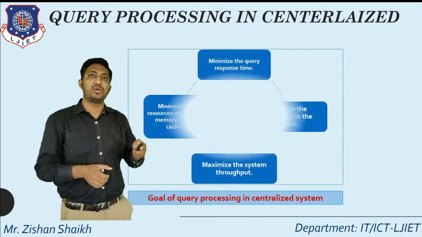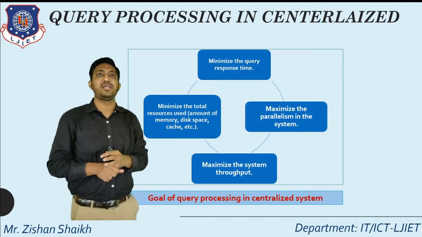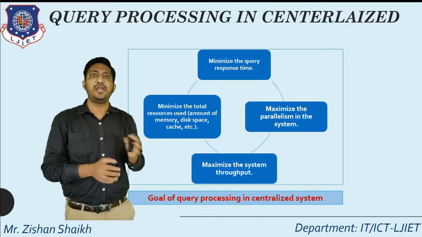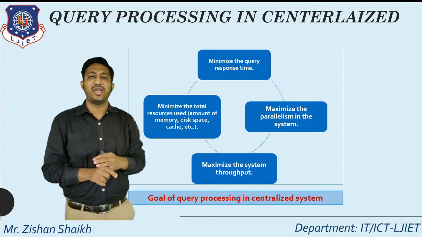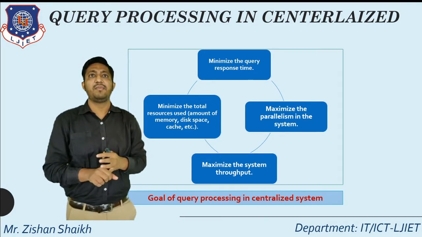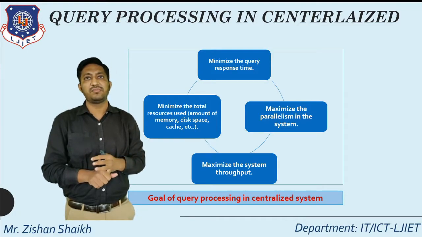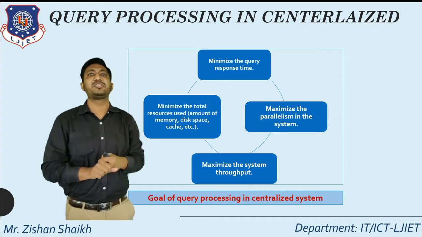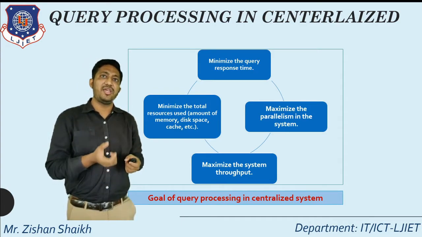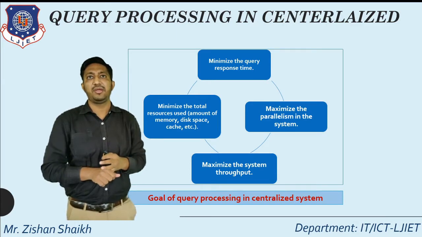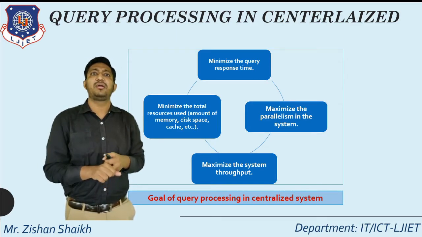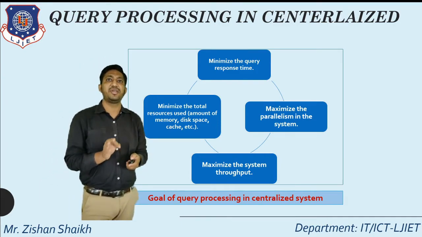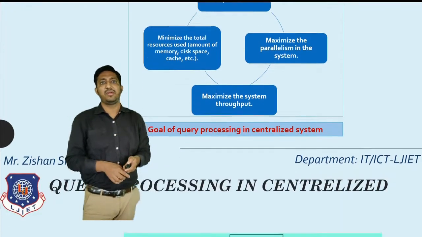When we talk about the goals of query processing in the centralized one, we have to concentrate on these four. Minimize the response time: the query should be processed as soon as possible. Maximize the parallelism in the system: at a time, more than one query can be executed. Maximize the system throughput: the query is processed with the highest reliability. And minimize the total time. So query processing in a centralized system works on these four goals.